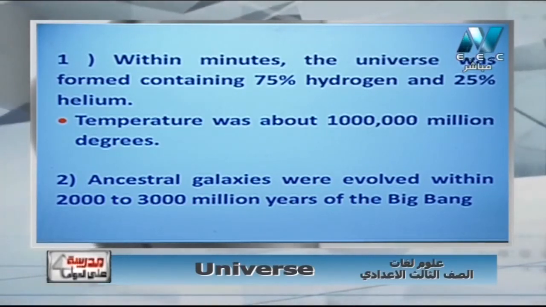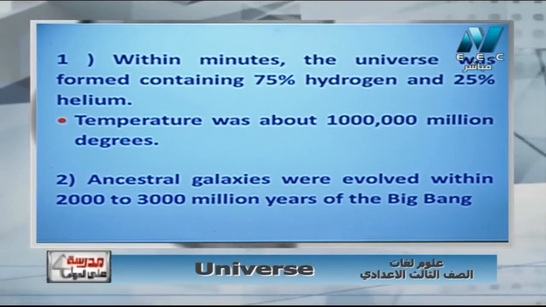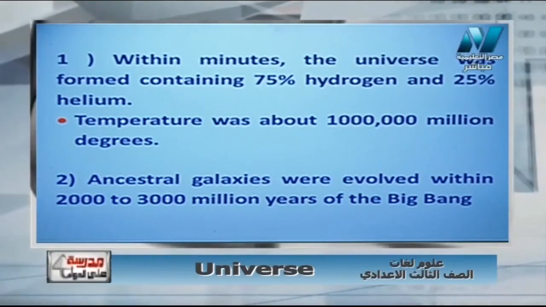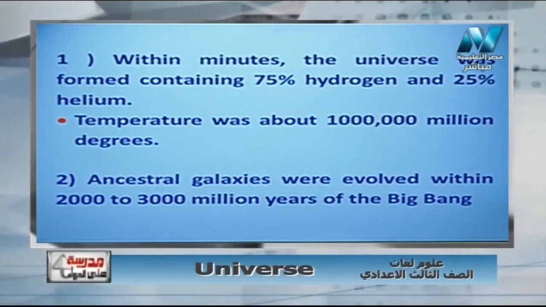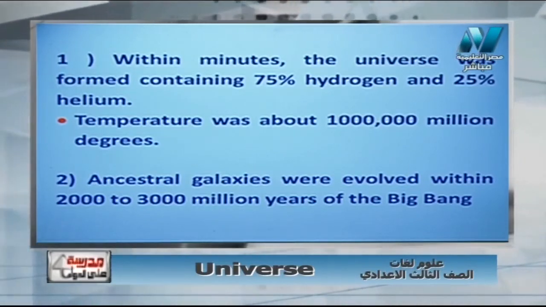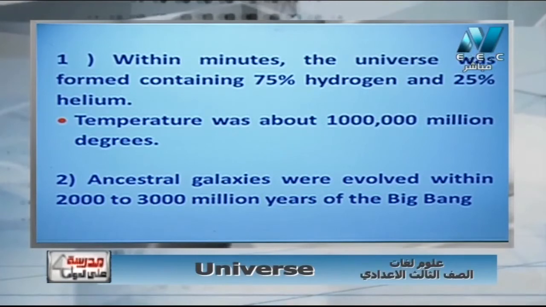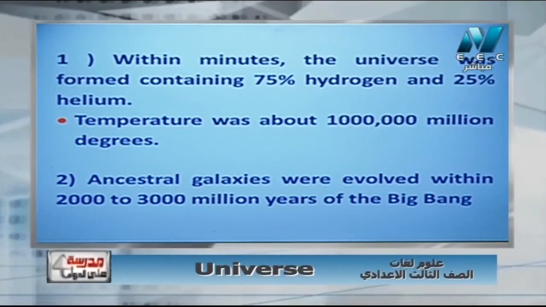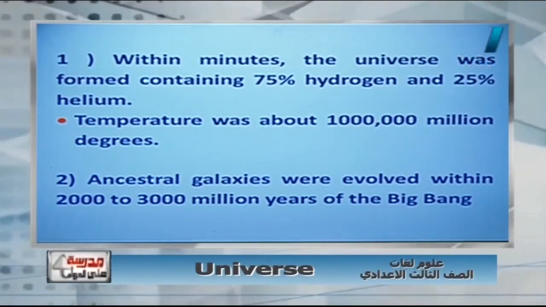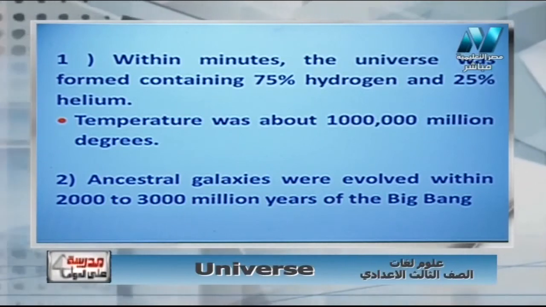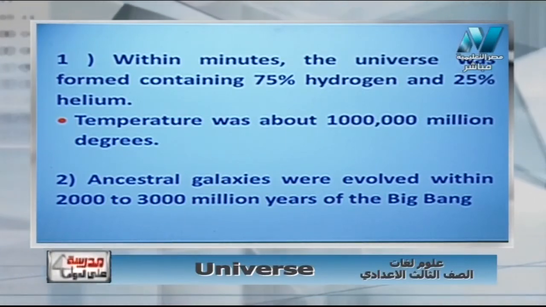Then after the Big Bang, by 2,000 to 3,000 million years, the ancestor galaxies started to collect together. What is meant by the ancestor galaxies? The old galaxies.